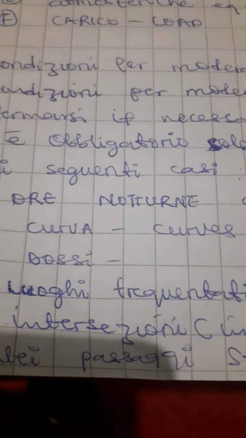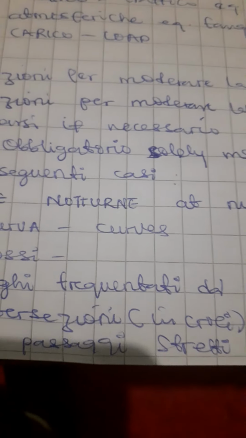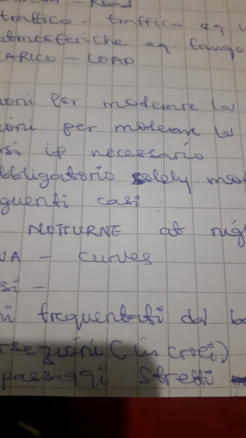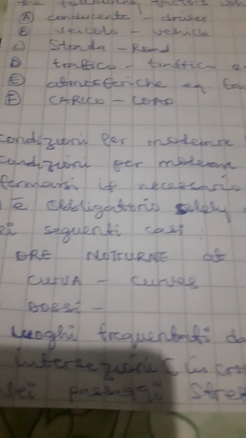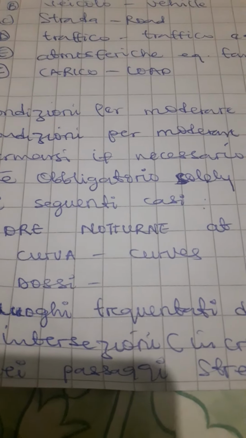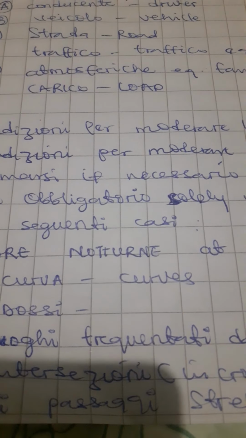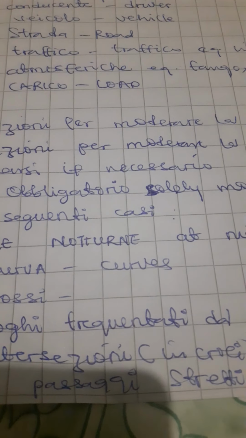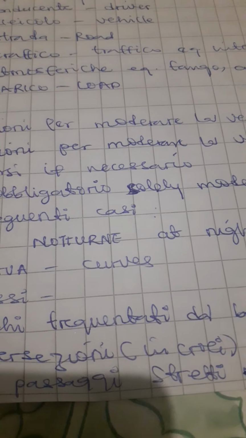Luoghi frequentati da bambini. What does it mean? Luoghi is talking about places. Frequentati, always. Da bambini. Bambini is talking about children. What this is telling us in this D is that if you are driving a motor vehicle and you discover that the area you are driving in is an area where you know there are always children around, for example, scuole, that is school.